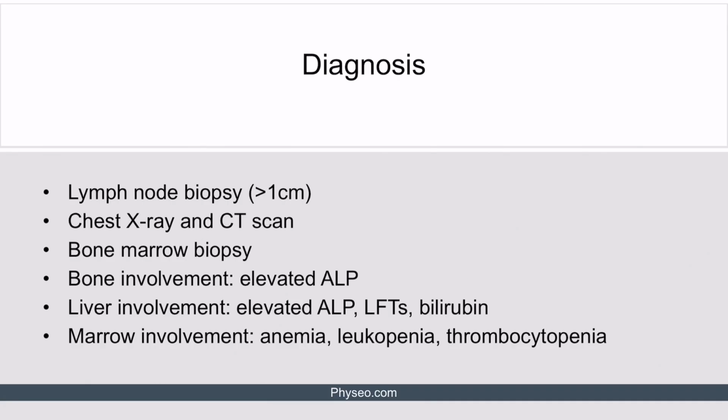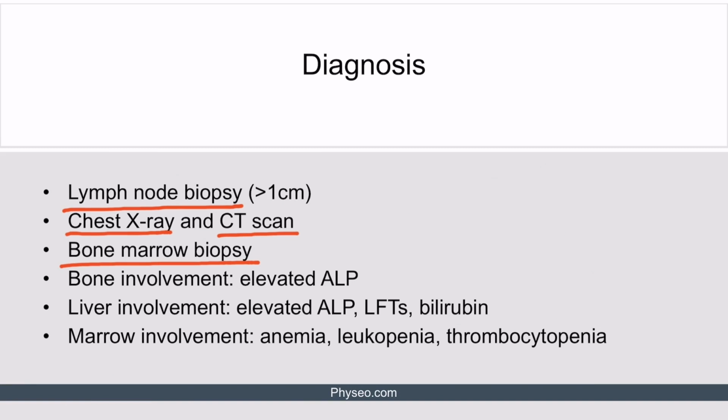Now let's discuss the diagnosis of non-Hodgkin lymphomas. The initial step in diagnosis of a non-Hodgkin lymphoma is lymph node biopsy. Any lymph node greater than 1 centimeter present for more than 4 weeks that cannot be attributed to infection should be biopsied. Chest X-ray and CT scan of chest, abdomen, or pelvis can be used to examine further lymph node involvement. Bone marrow biopsy may reveal bone marrow involvement.